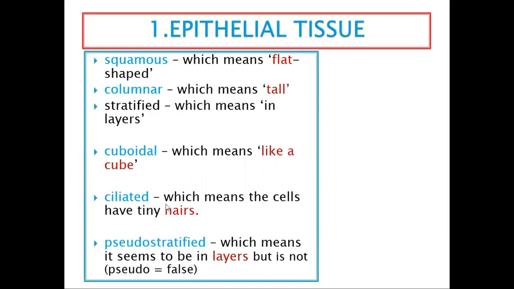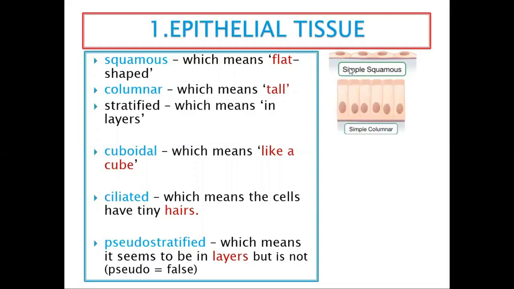Let's look at them in pictures and then we see. So we say that squamous means flat. If you look at them, they're just flat. Yes, simple. However, it can be squamous but stratified with different layers. It's just one cell, but now there is another one. It's like now a double story. Then you have columnar. It's like columns. It could be simple columnar, or it could be stratified. It means that there is another layer on top, which is columnar also. So it forms layers. So it becomes stratified columnar.